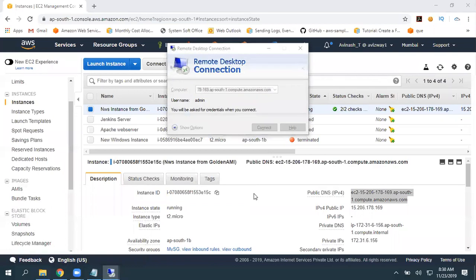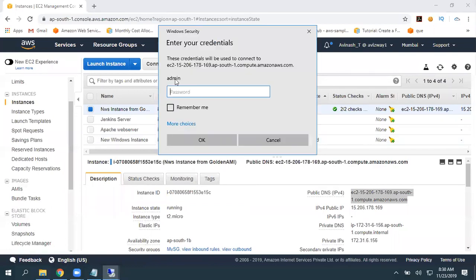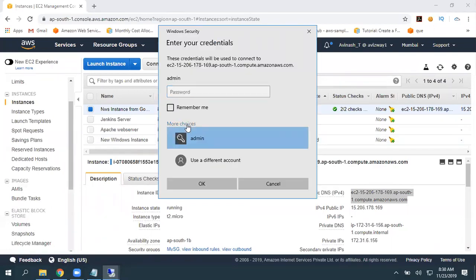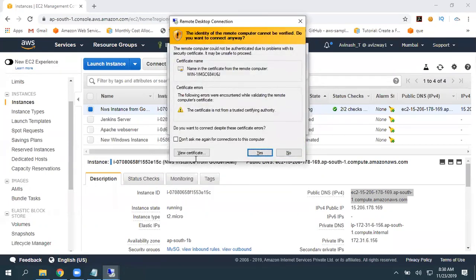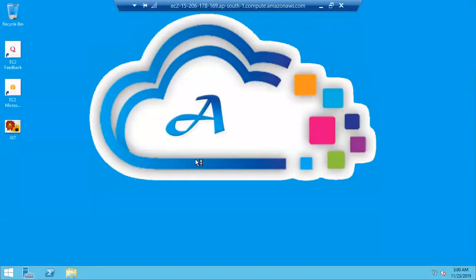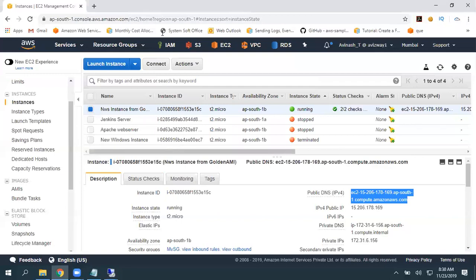MSTSC, give that, and it is picking admin automatically again. More choices, use a different account, administrator. So you can see we got our custom wallpaper and let's verify.